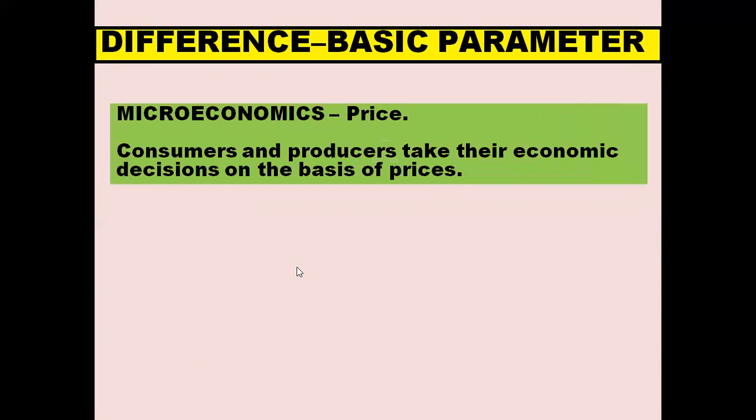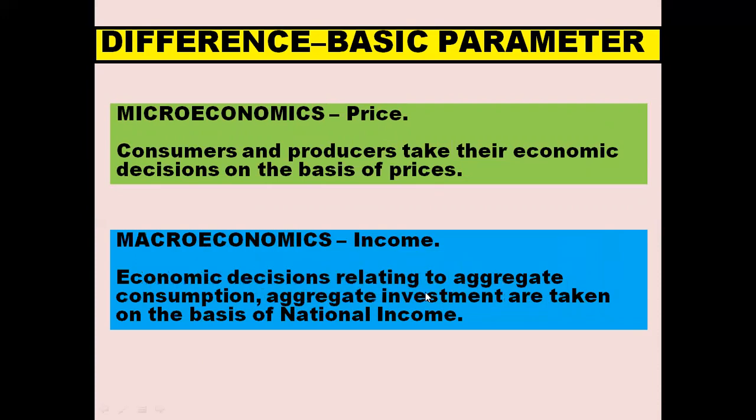Now we come to parameter of study. Here in microeconomics, price is the basic parameter because households and producers take economic decisions on the basis of prices. And in macroeconomics, income is the main parameter. Here, economic decisions relating to aggregate consumption, aggregate investment are taken on the basis of national income. Because whatever saving is done, consumption is done, investment is done, depends on the national income of the country.